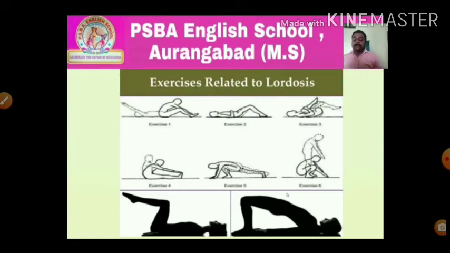Now, corrective measures for lordosis. Lie down in prone position with hands under the abdomen. Then keep hips and shoulders down. Press your hands upon the abdomen and raise the lower back.